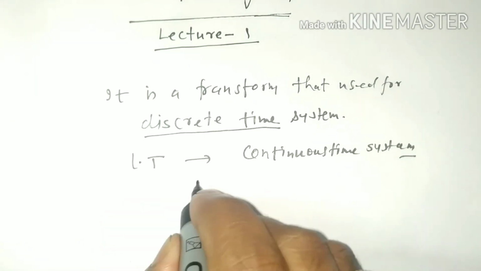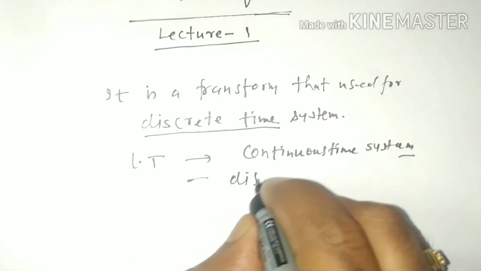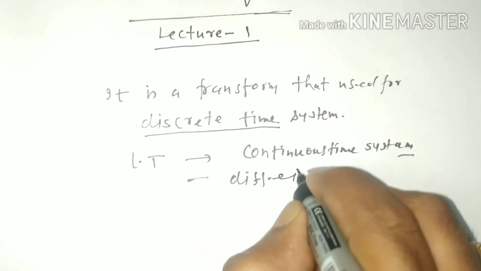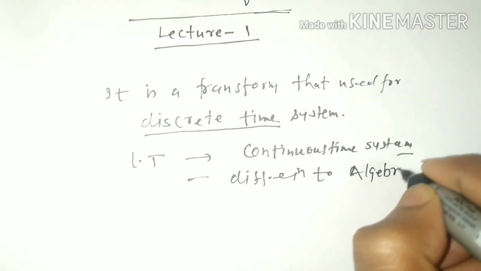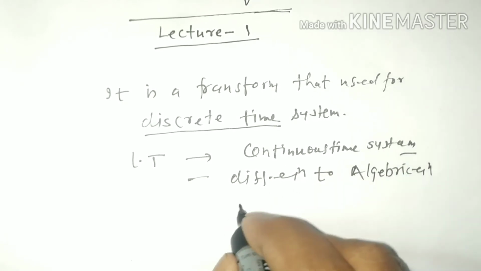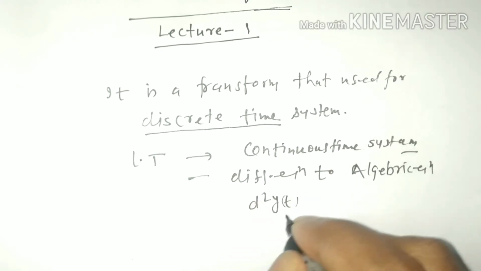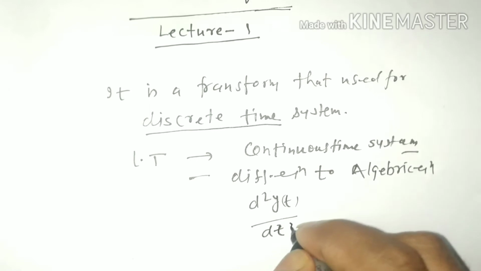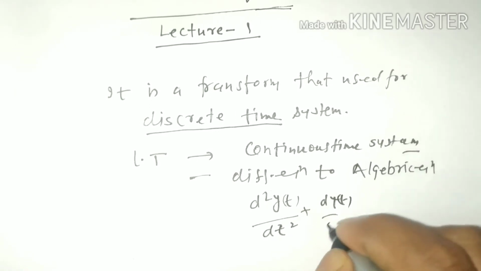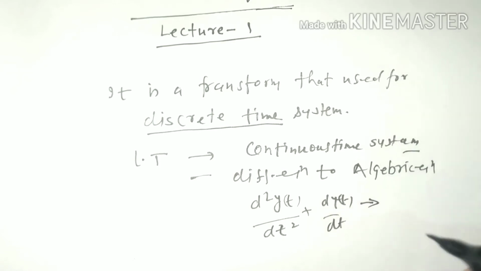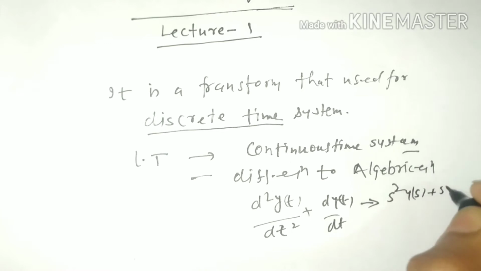In Laplace transform, we convert differential equation to algebraic equation, like d2y(t) by dt square plus dy(t) by dt, and its Laplace transform is s square Y(s) plus sY(s).